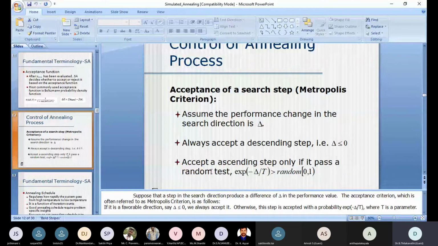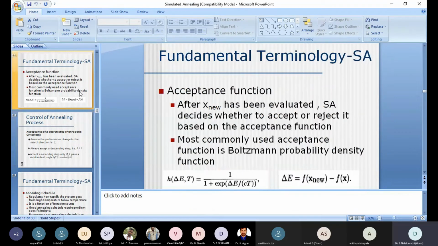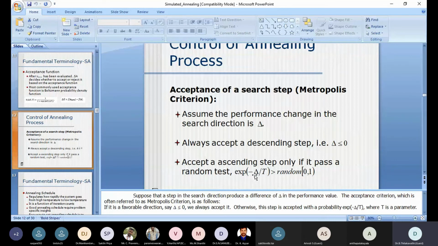It is accepted only if it passes a random test, that is, exponent of minus del by T is greater than a random number. That random number generally lies between 0 and 1, depending on the probability density function. So it all depends on this exponent factor, exponent of del E.